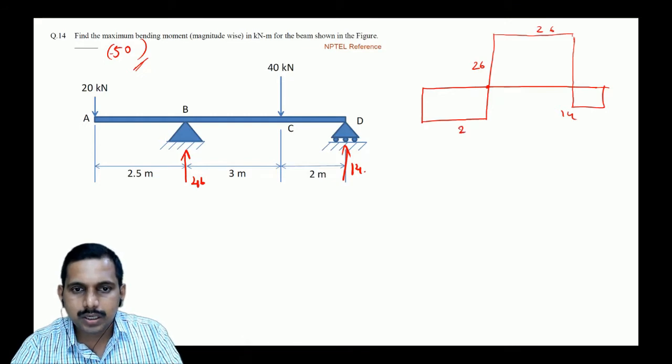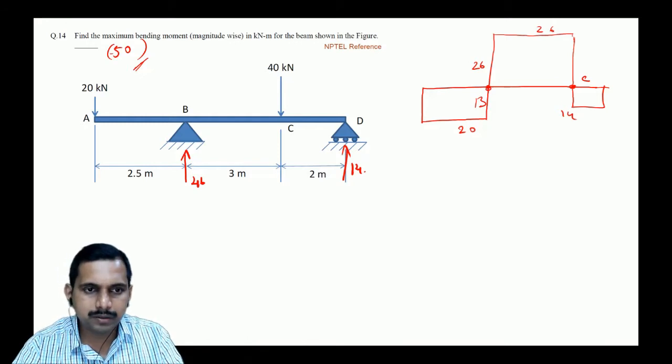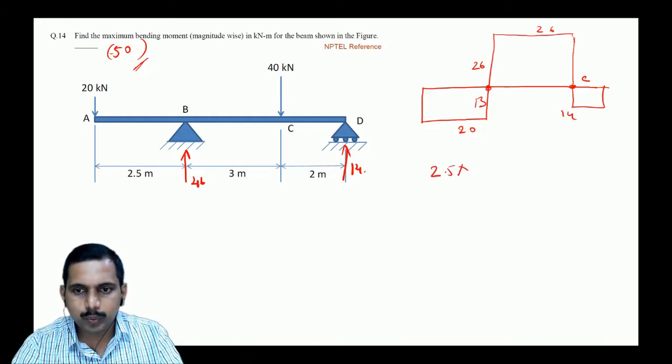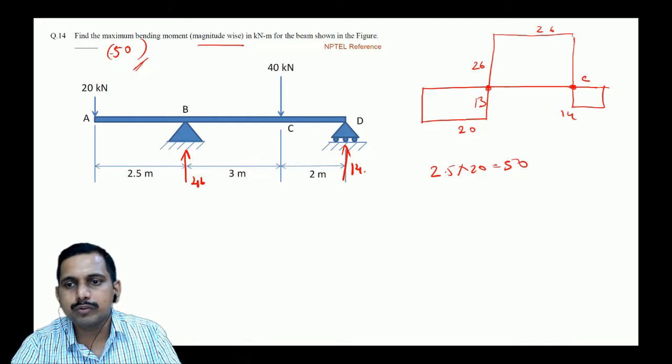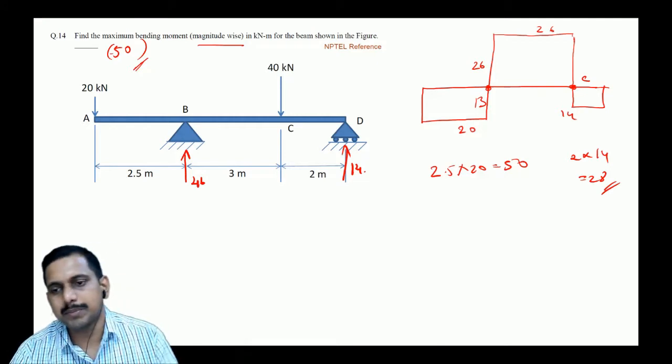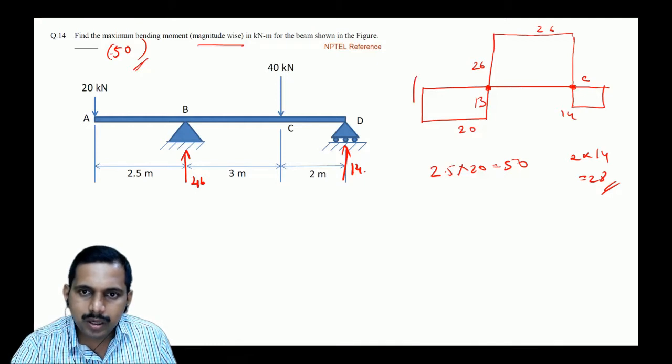So now this is 20, correct? Now what are the 2 points where the bending moment can be high? One is this point B and the other is point C, correct? So we have to see where it is more. On this side, at point B, it is 2.5 into 20, which is 50. Plus or minus, we are not worried because it's magnitude. If you see here, it is 2 into 14, which is 28. So which is maximum in magnitude? It is 50. Simple, easy. It's minus only. Why is it minus? Because it gives a hogging bending moment, correct?